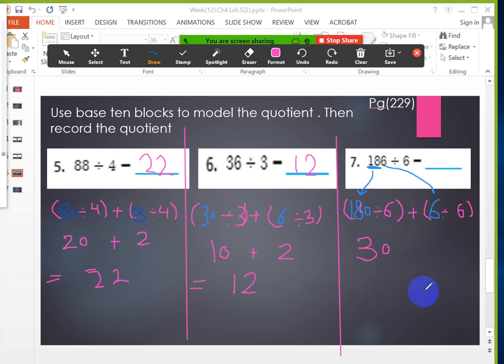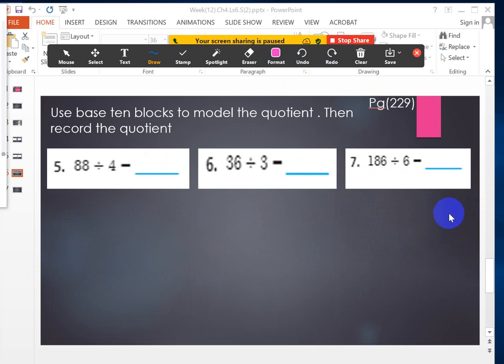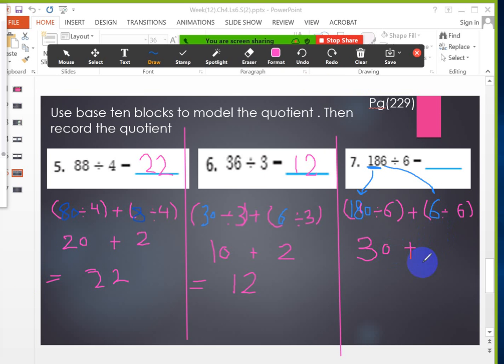And 6 divided by 6 equals 36. Divided, not multiplied. I want you to tell me what's the number that I will multiply with 6. The answer will be 6. 1. Very good.